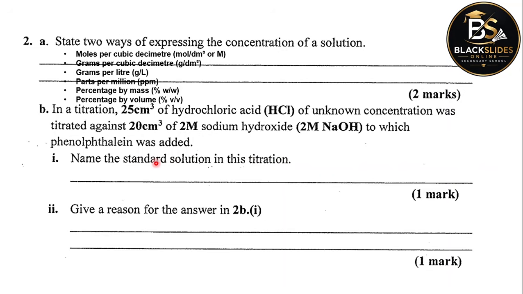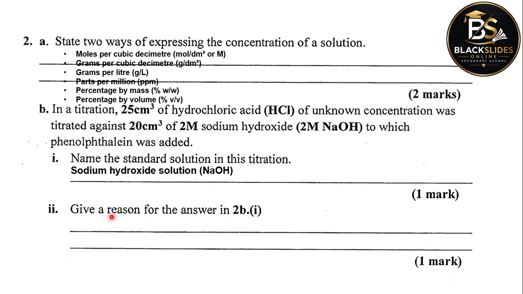Recall that a standard solution is one whose concentration is known exactly. So here the solution whose concentration is known exactly is sodium hydroxide. Its concentration is 2 molar. So the standard solution is sodium hydroxide solution.